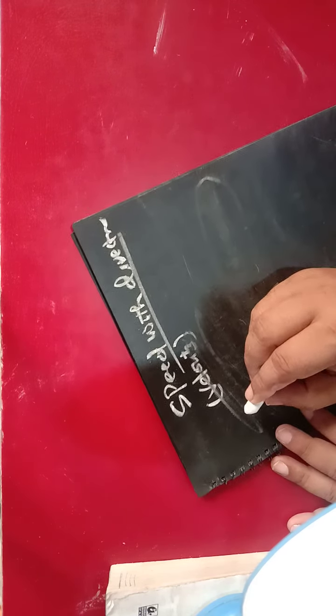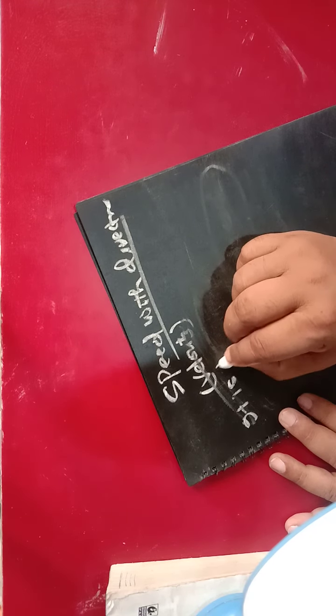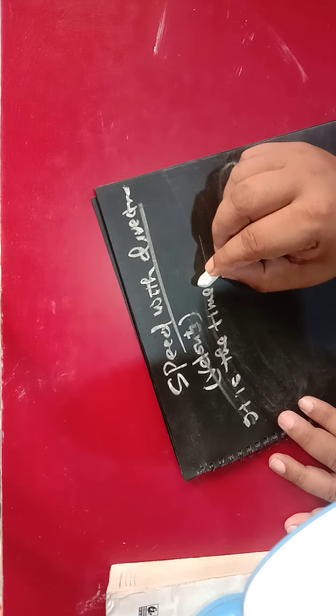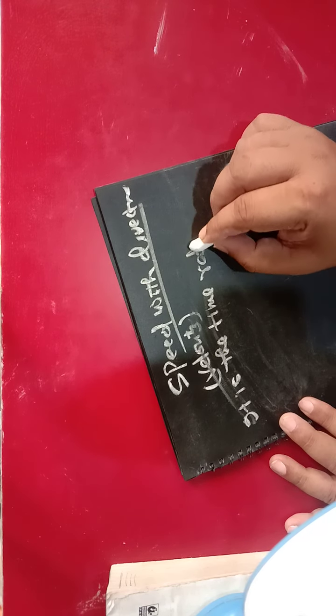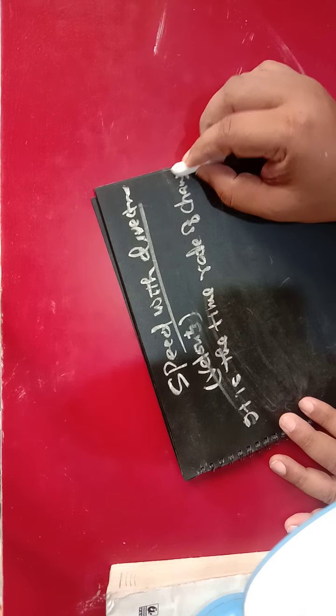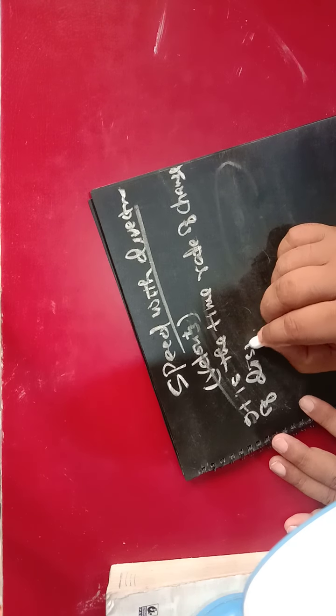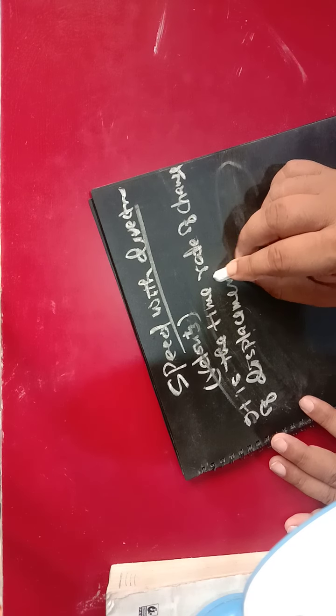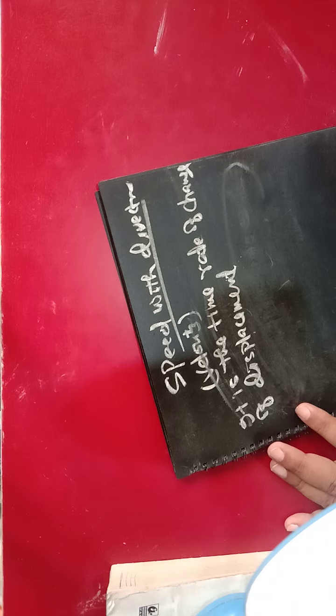It is the time rate of change of displacement.